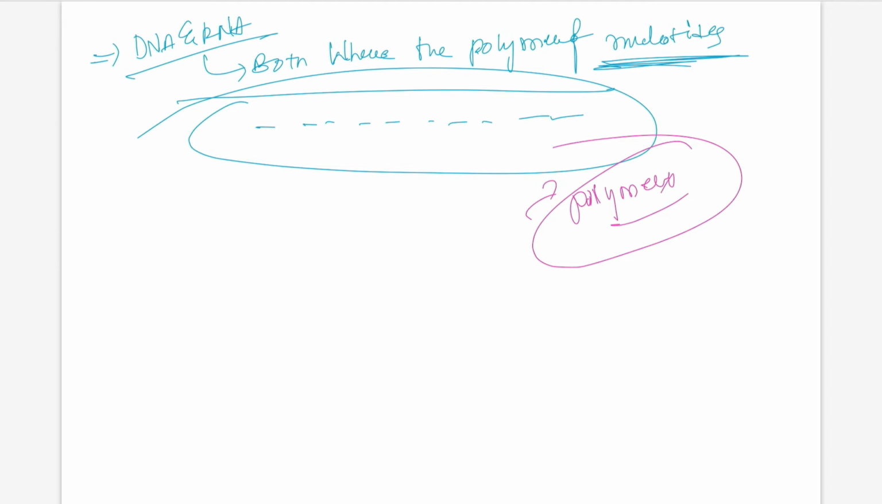They consist of a pentose sugar, a phosphoric group, and one base, which can be adenine, guanine, cytosine, thymine, or uracil.